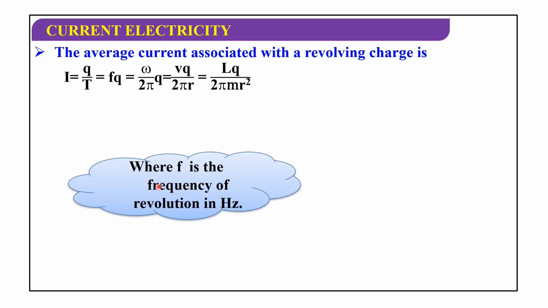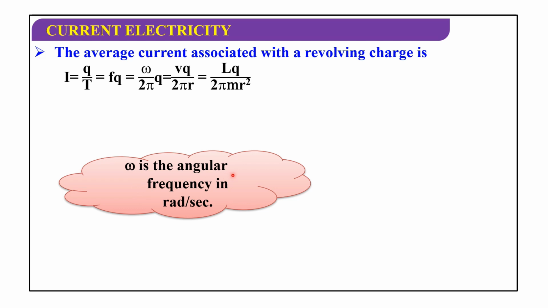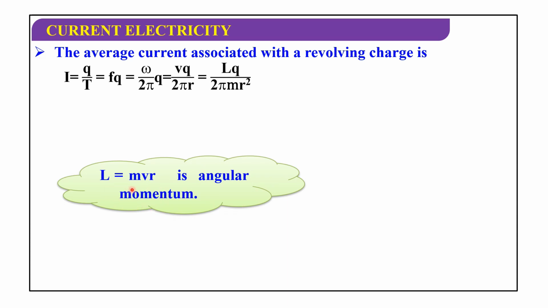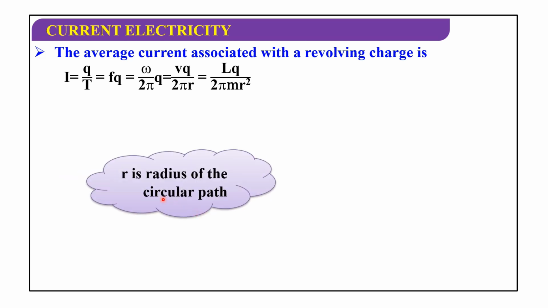Here f is the frequency of revolution in hertz, omega is the angular frequency in radian per second, L equals mvr is the angular momentum, and r is the radius of the circular path.